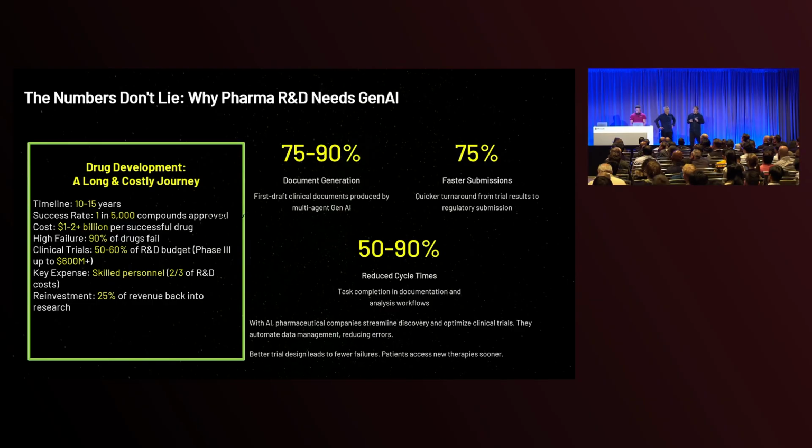So we are currently trying to transform such operation with the OpenAI O3 or O1 reasoning model. And as you can see, with these numbers, 75%, 50 to 90%, we can shorten the timeline. We can eliminate the cost drastically.